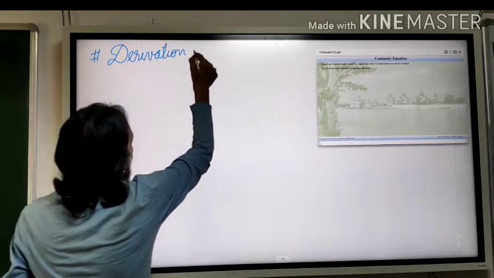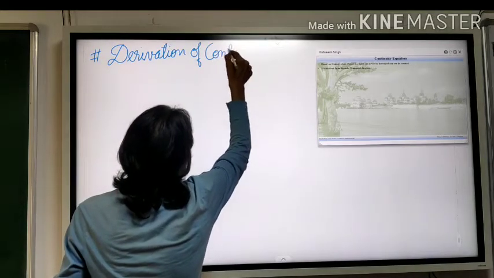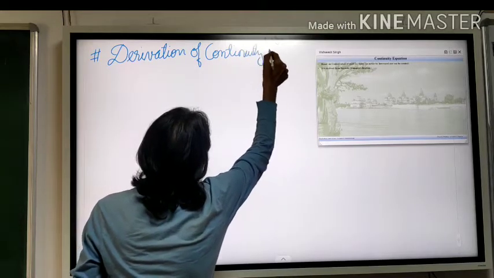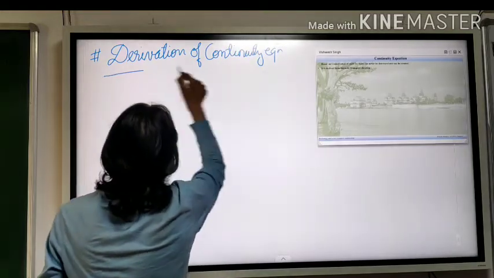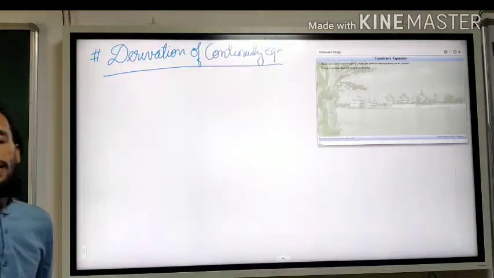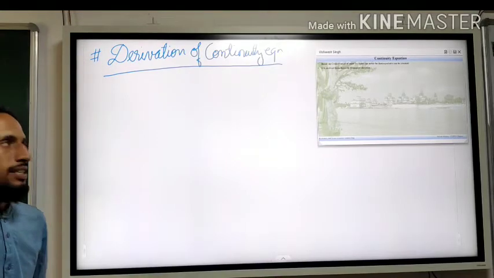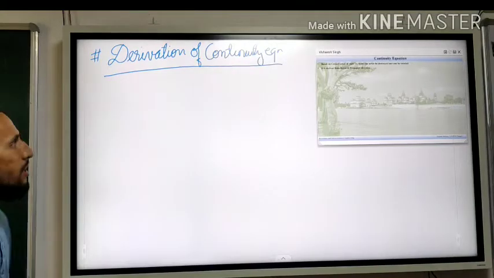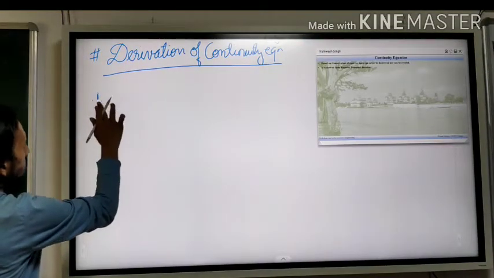Derivation of the continuity equation. First we will write the mother equation, the Reynolds transport theorem.